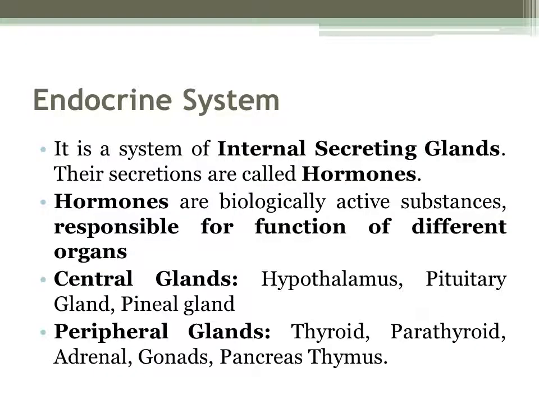Now let's define first what is endocrine system. The endocrine system is a system of internal secreting glands. Their secretions are called hormones. So when we say endocrine system, we are pertaining to secreting glands. So this is a system of glands, all right? And these glands secrete hormones.